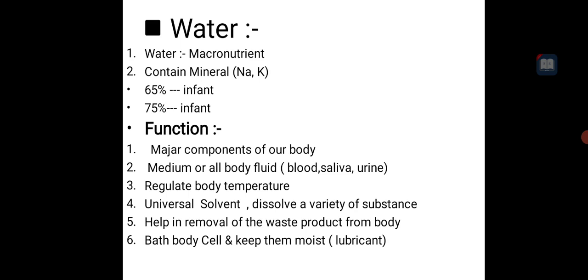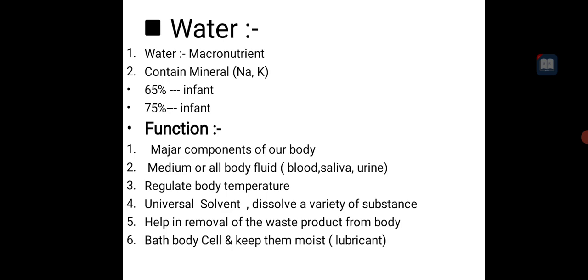Next is water. Now, the last point from this topic, water. Water is a macronutrient. Always remember, water is required in the body in large quantity, 70% to 75% in infants, 65% to 70% in adults. Then the function. The major component of our body. It contains minerals.